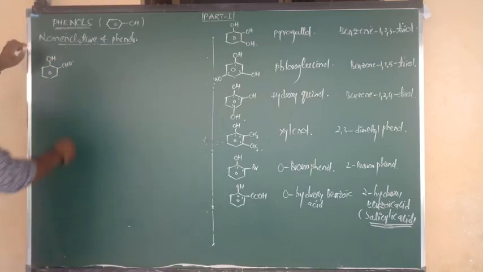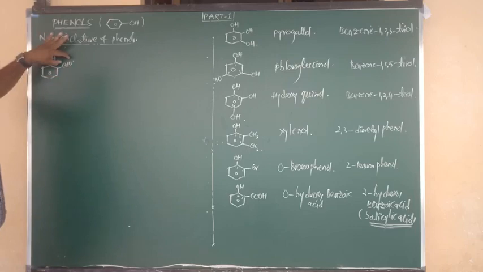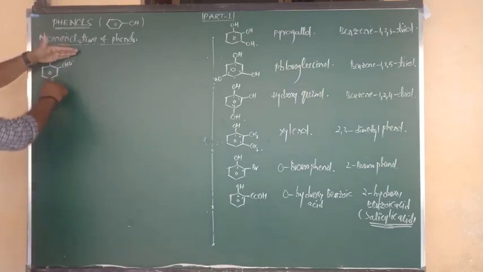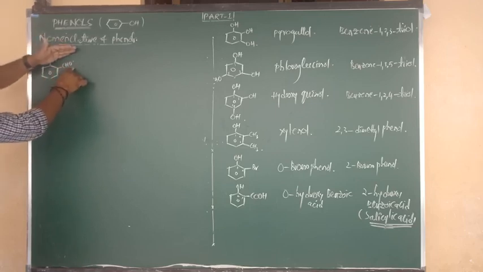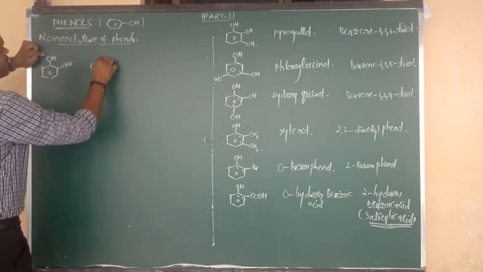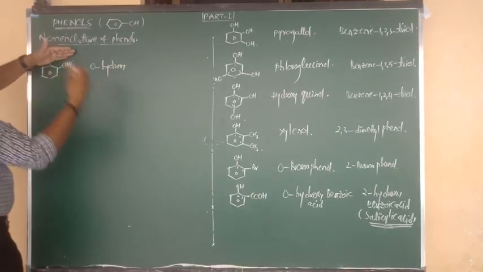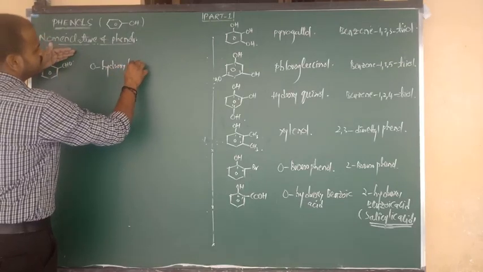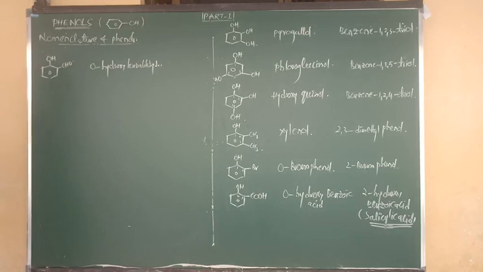Here, compared to OH, CHO is the main priority functional group. That means we have to say benzaldehyde, but don't say phenol. At the ortho place the OH group is there, so the common name is orthohydroxy benzaldehyde.